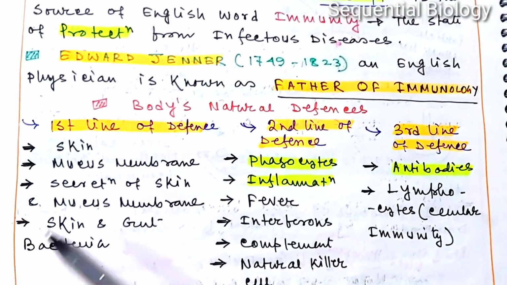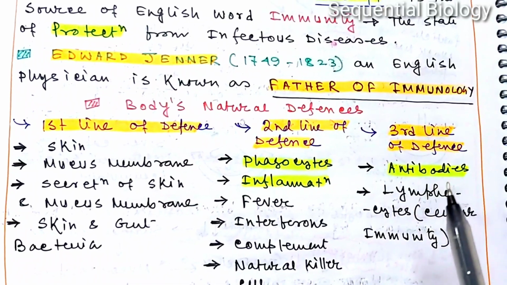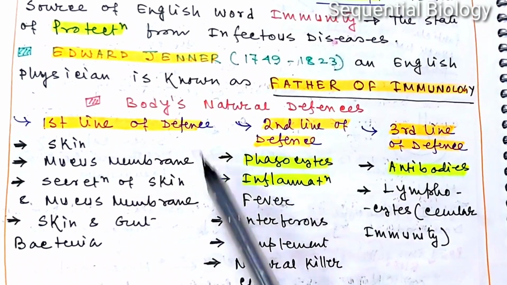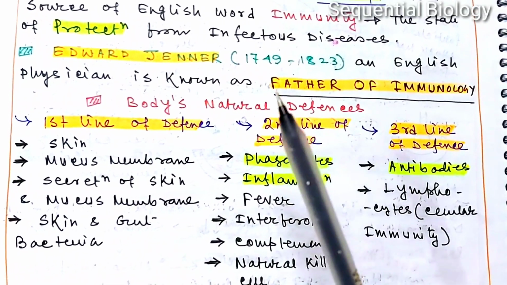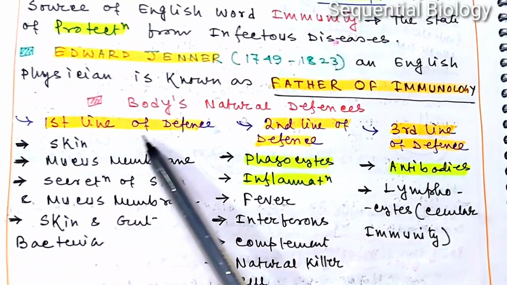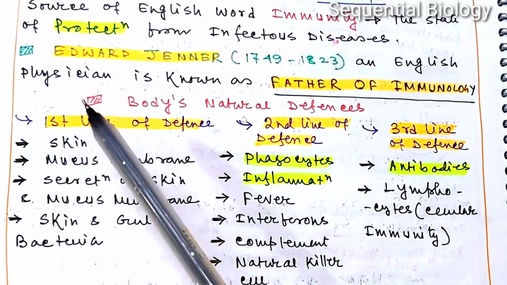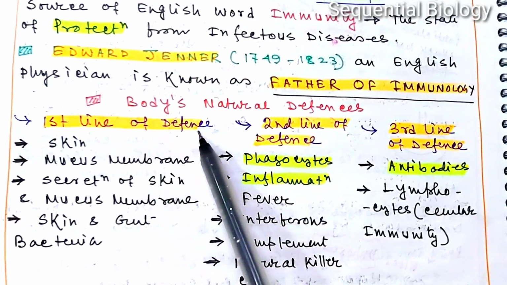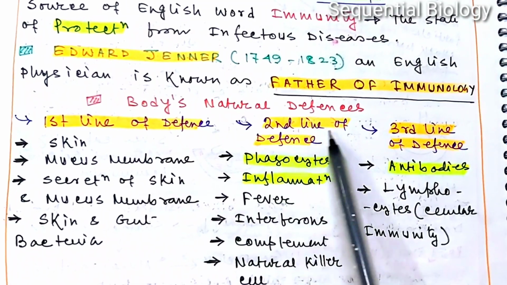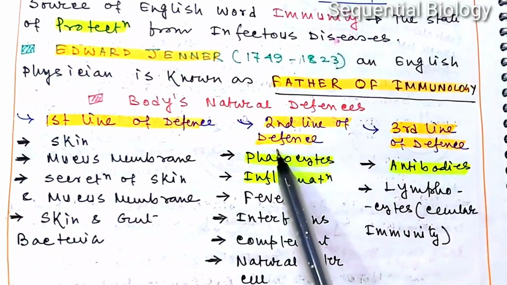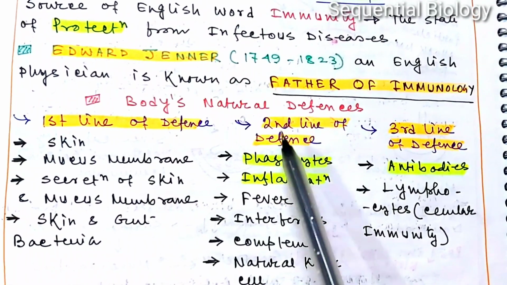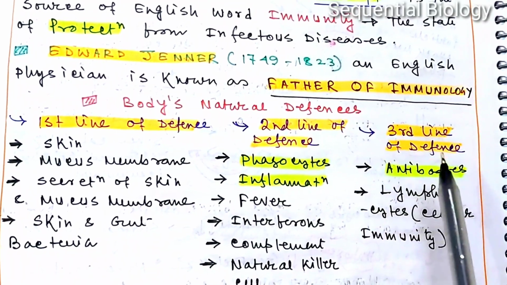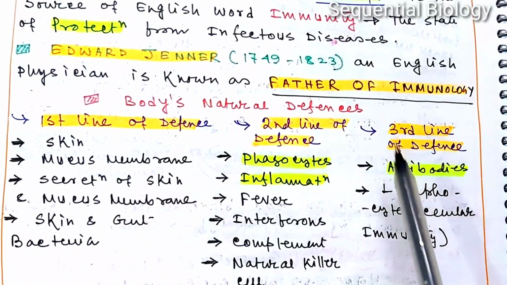Now we will discuss the different lines of our immunological system. Usually, if any pathogenic microorganism crosses the first line of defense, then it enters the second line of defense. And many pathogens cannot cross this first line of defense, that is, they cannot enter our body. But if any pathogenic microorganism crosses the first line, it is exposed to the second line of our defense mechanism. Yet if they escape from the second line, they are exposed to the third line of defense.